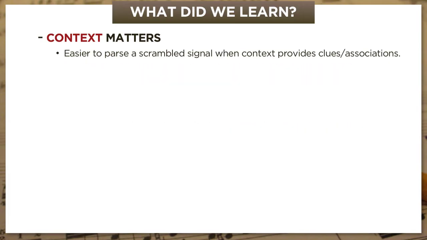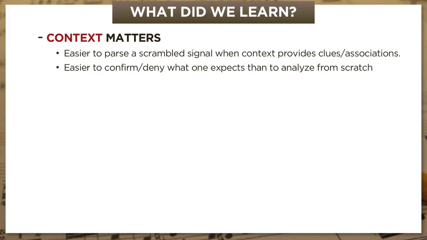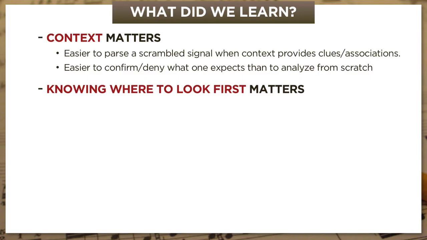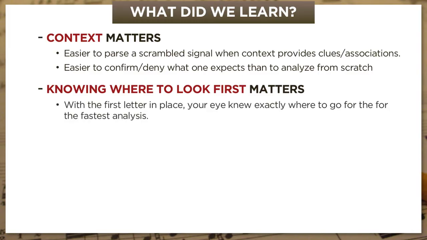Even if your biases aren't always correct, they're still useful because it's easier to confirm or deny what context has led you to expect than it is to always be analyzing everything from scratch. And one reason you were able to make these judgments so quickly was that you knew where to look first. That matters. With the correct first letter in place, your eye knew exactly where to go for the fastest and most efficient analysis.